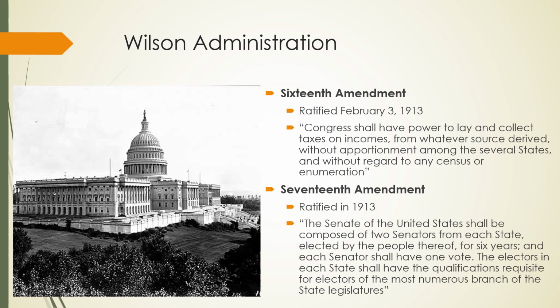All right, last thing we'll talk about: two important amendments added to the Constitution during the Wilson administration. They are the 16th Amendment and 17th Amendment, both ratified in 1913. The 16th Amendment basically creates the justification for income tax, so federal income tax was created by the 16th Amendment. The 17th Amendment is pretty important. It changes how we choose our senators.